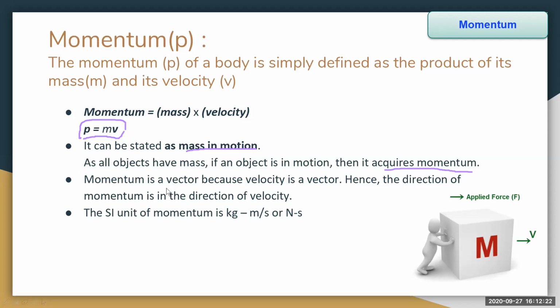Next, momentum is a vector quantity because velocity is a vector. Hence, the direction of the momentum is in the direction of the velocity. Now, units of the momentum. The SI unit of momentum is kg meters per second or Newton seconds. Here we see a body of mass m moving with velocity v. When we apply some force on this, the momentum is acquired by this body.